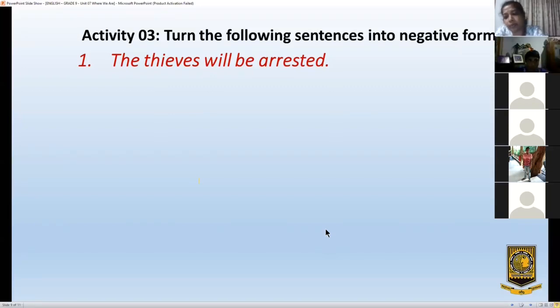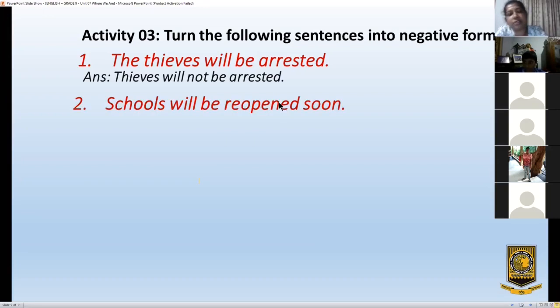Thieves won't be arrested. Thieves will not be arrested. The thieves will not be arrested. Good. We'll move to the next sentence.